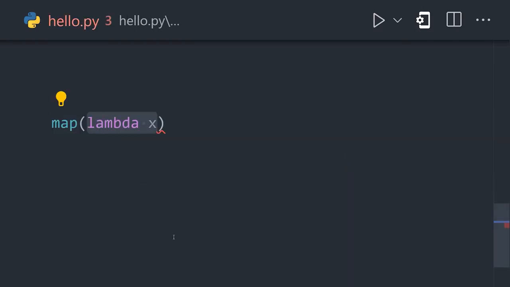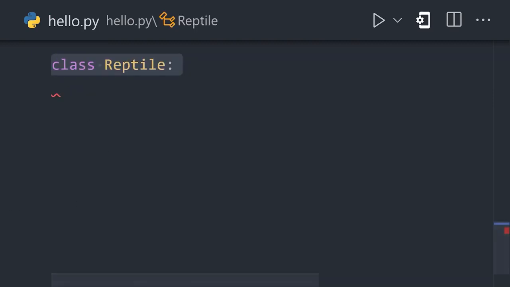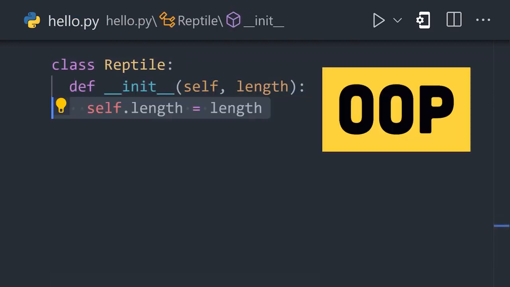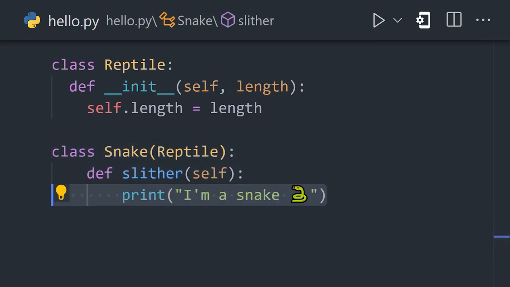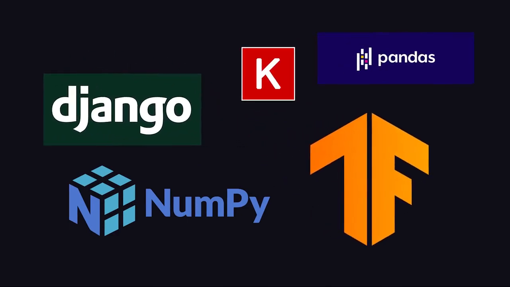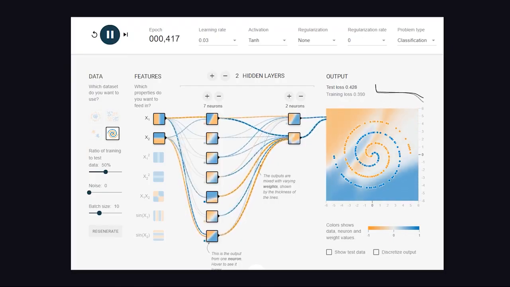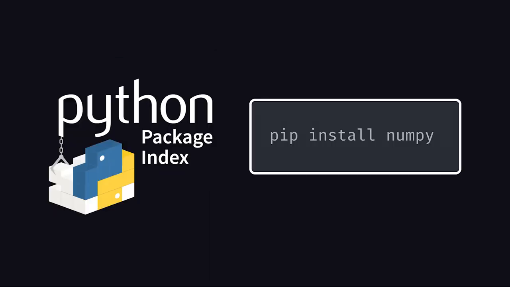We can apply functional programming patterns with things like anonymous functions using Lambda. It also uses objects as an abstraction for data, allowing you to implement object-oriented patterns with things like classes and inheritance. It also has a huge ecosystem of third-party libraries, such as deep learning frameworks like TensorFlow and wrappers for many high-performance low-level packages like Open Computer Vision, which are most often installed with the pip package manager.